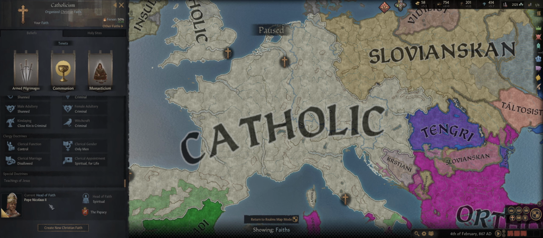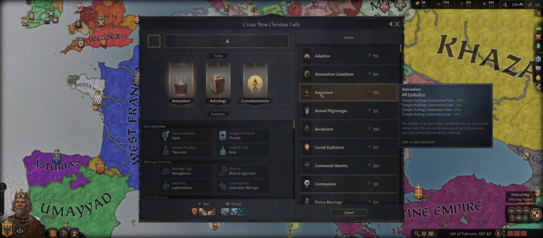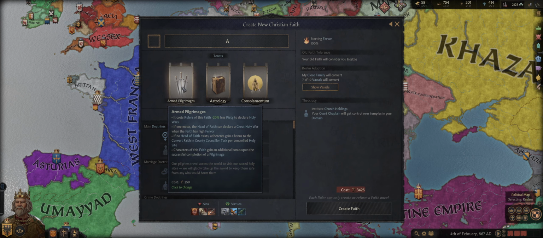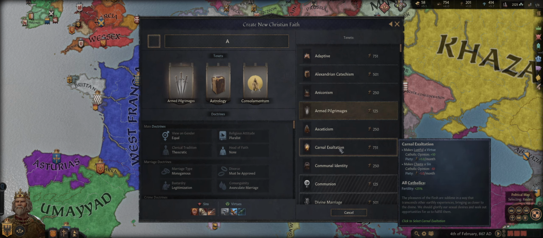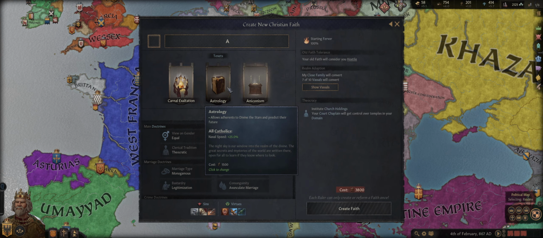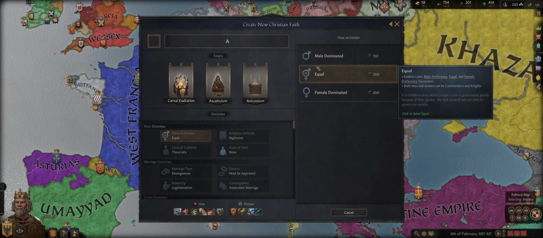Then, this allows you to see your faith head as well as create a new religion outright. To do so, you simply click the bottom right there, and it'll let you select whatever you'd like to do. The farther away you deviate from something, the more it'll cost. So we start with armed pilgrimages, but if we wanted, let's say, carnal exaltation, which makes lustful a virtue and chaste a sin, that would cost us 751 piety, bringing up the cost of this religion to 4,050. You can mix and match these any which way you'd like, and change your tenets and doctrines to whatever you want. It's actually pretty cool.